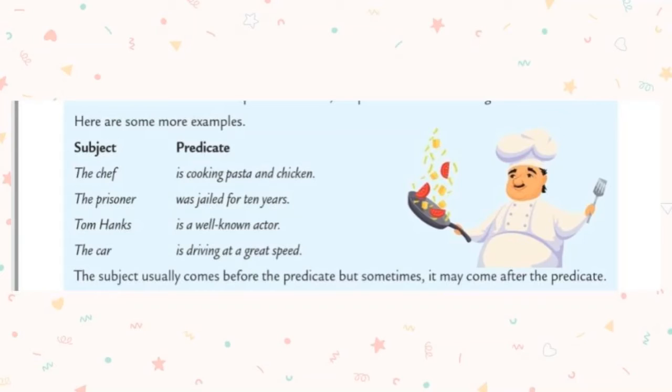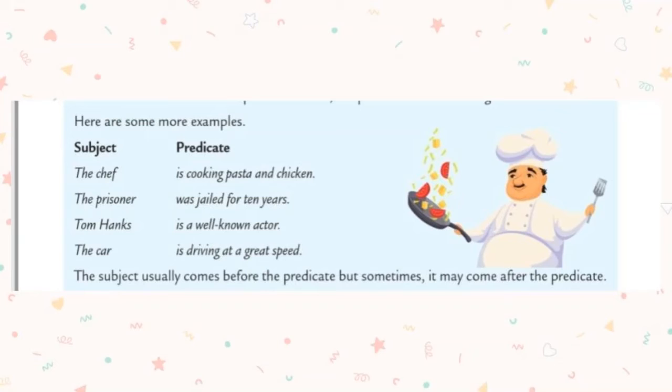Who is cooking pasta and chicken? The chef. So the chef is the subject. Is cooking pasta and chicken tells about the chef, so that's why it is the predicate. Subject will be noun or pronoun, and the remaining part of the sentence is predicate.